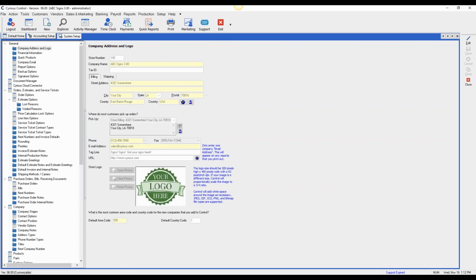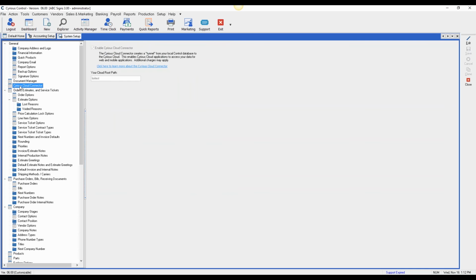The next thing is we go to System Setup. Over on the left, now in 5.7, this option is going to be at the very bottom of this list. In 5.7.5, it's right underneath Document Management. You'll want to edit the Sirius Cloud Connector and enable the Sirius Cloud Connector, and then save. Okay, once you do that, you're able to use the system. So let's go find an order that doesn't.